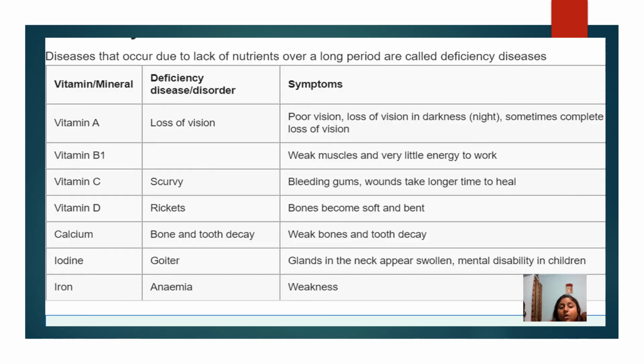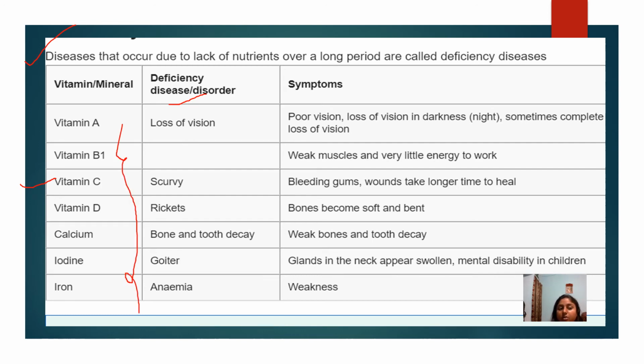Now see here, here is a table. Diseases that occur due to lack of nutrients over a long period are called deficiency diseases. There are names like vitamin A, B1, C, D, calcium, iodine. Deficiency diseases or disorders occur if these are not present in our body.